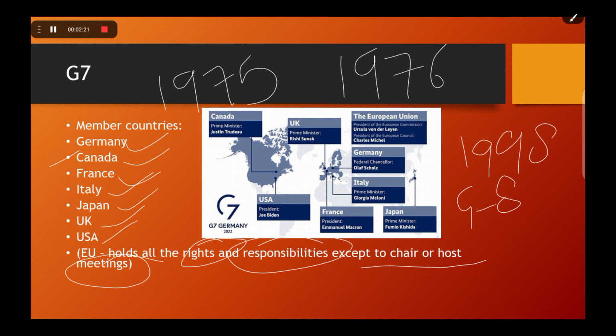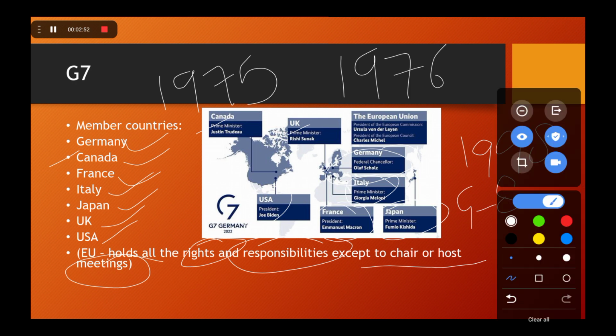See, Canada has a Prime Minister, UK has a Prime Minister, Germany has a Chancellor, Italy a Prime Minister, US has a President, France has a President, Japan has a Prime Minister. So just remember which one has a presidential form of government and who are the heads of state in these countries, because sometimes it can help you to eliminate some of the options while solving the prelims. Okay,